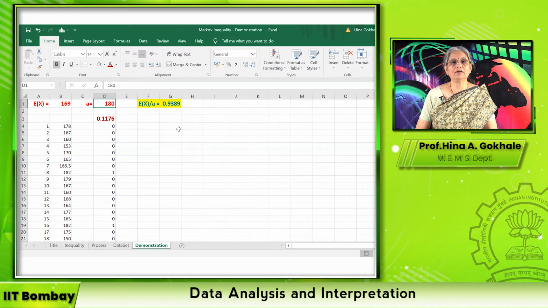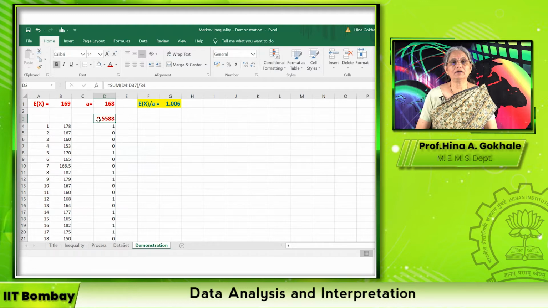So one thing we understand is that, let us try, 169 is there. So if I put 168 also, the ratio is 1 point something, and this value is 0.5, 0.6 roughly. But this makes no sense because any probability is always less than 1.